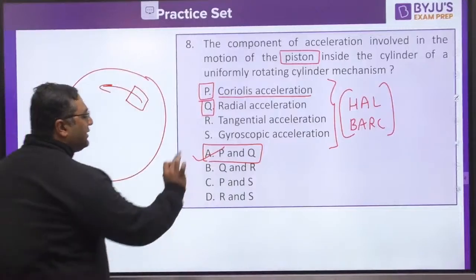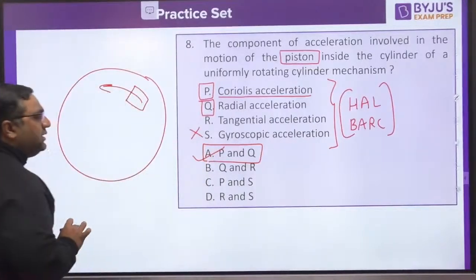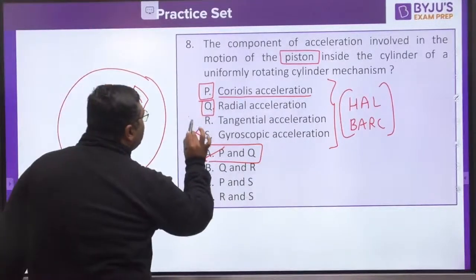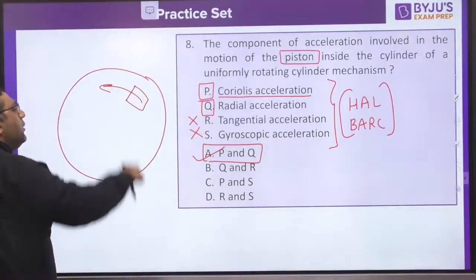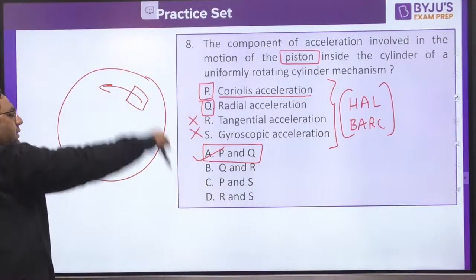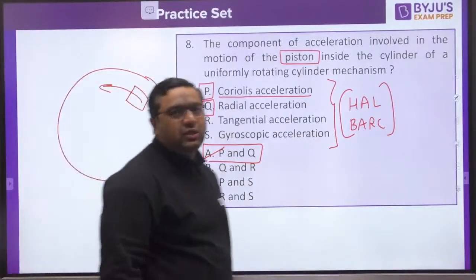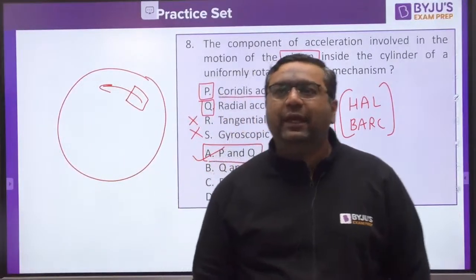Gyroscopic acceleration is not present because there is no precession happening. Tangential acceleration comes when alpha is associated. But when we are talking about a slider, there is no alpha, so no tangential acceleration. So the answer for this is going to be A.